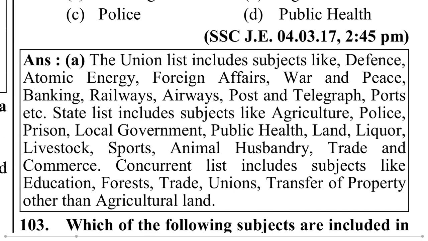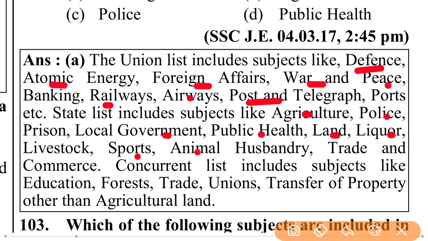The union list includes subjects like defense, atomic energy, foreign affairs, war, peace, banking, railways, airways, post and telegraph, ports, etc. The state list includes subjects like agriculture, police, prison, local government, public health, land, liquor, livestock, sports, animal husbandry, trade, and commerce. The concurrent list includes subjects like education, forest, trade unions, transfer of property other than agricultural land.